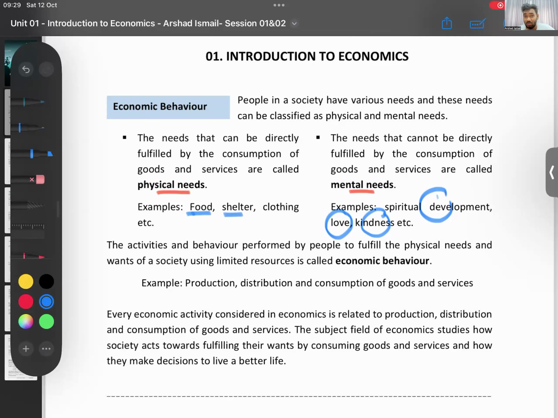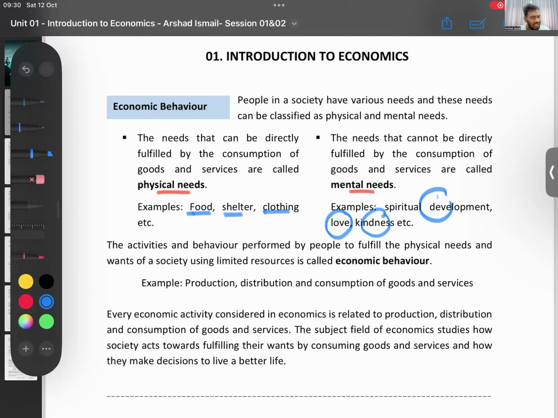You buy an apartment, you buy a house, right? Clothing, you go buy a t-shirt, a denim, a shoe, socks. You can fulfill it by consuming a good or service. Is that part clear about physical and mental needs? Needs and wants, two types. There is physical, by consuming a good you can fulfill. Mental ones, you can't fulfill.